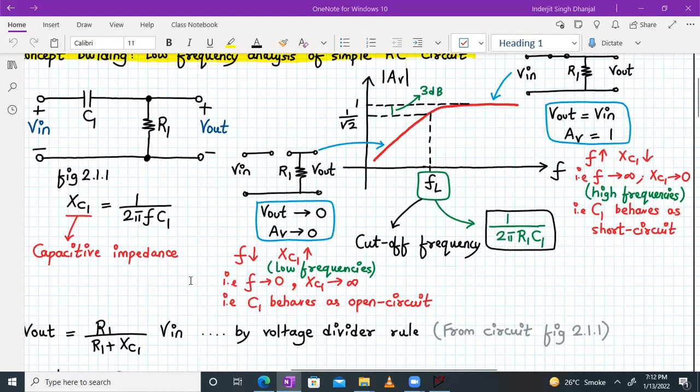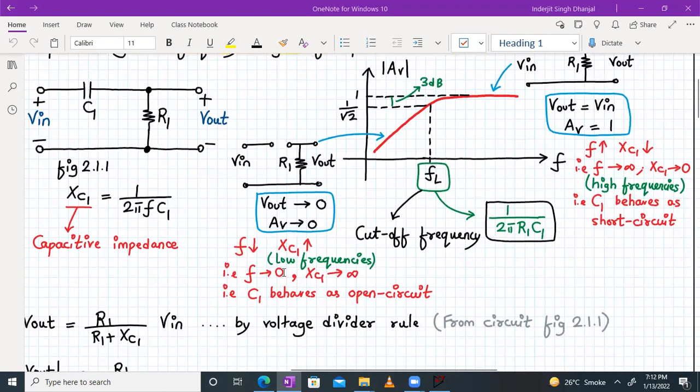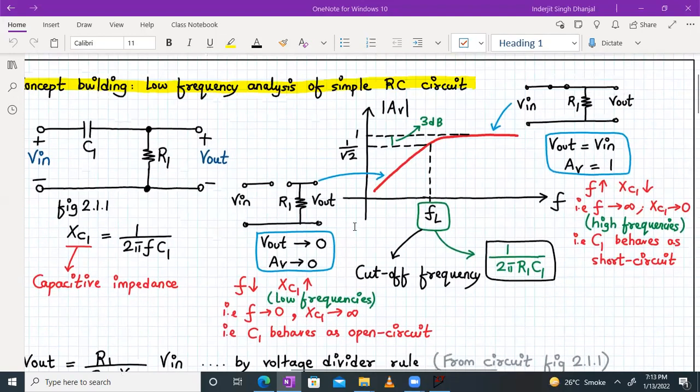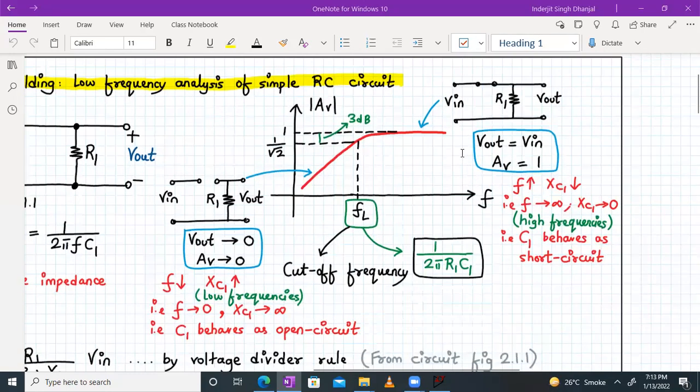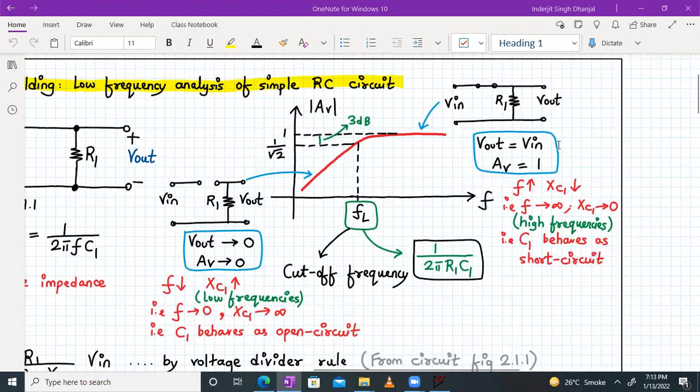Why? Because as the frequency decreases, your XC1 increases. And as your XC1 increases, for frequency equal to 0, your XC1 reaches infinite value. Therefore, if your impedance reaches infinite value, it is represented by an open circuit. So if it is represented by an open circuit, your Vin will never reach the Vout now. So hence your Vout will be reaching towards the 0 level. So that's why for all the frequencies below FL, the circuit will attenuate the input. And after FL, what will happen is your voltage gain will be 1 and your output will be equal to input. All your input will be passing through to the output.